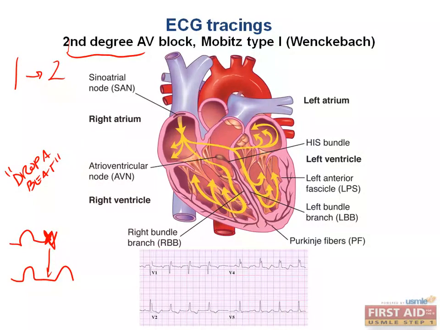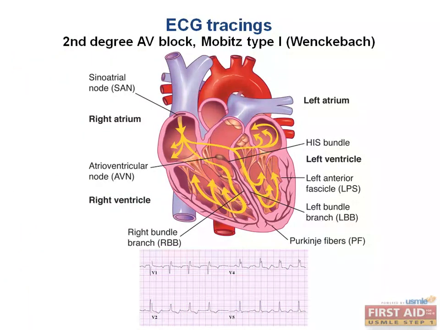I like to make a simple analogy in my head that Mobitz and Wenckebach, these are two scientists together. They eventually grew apart slowly, which means that they increased the PR interval between themselves until eventually Mobitz dropped a beat or Bach. And now all you're left with is Mobitz by himself, which in my head is Mobitz type 1. I don't know if that makes sense for you guys, but that's a great way that I remember it. Kind of an elaborate way to remember something, but anything goes during step 1 preparation.